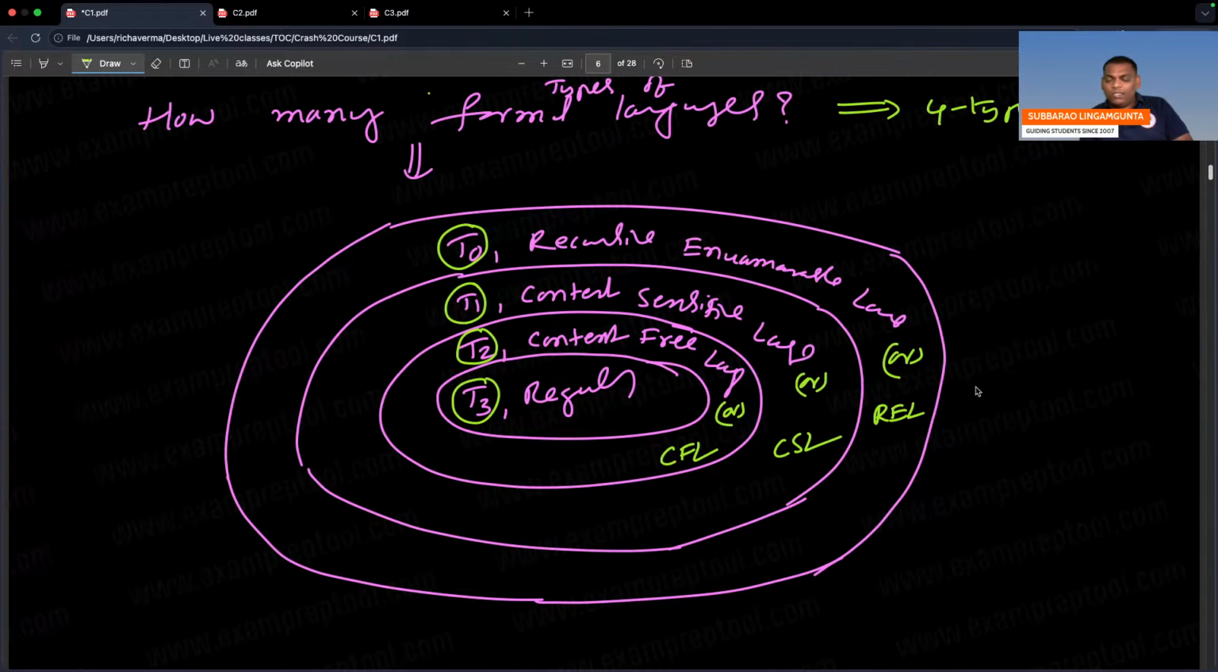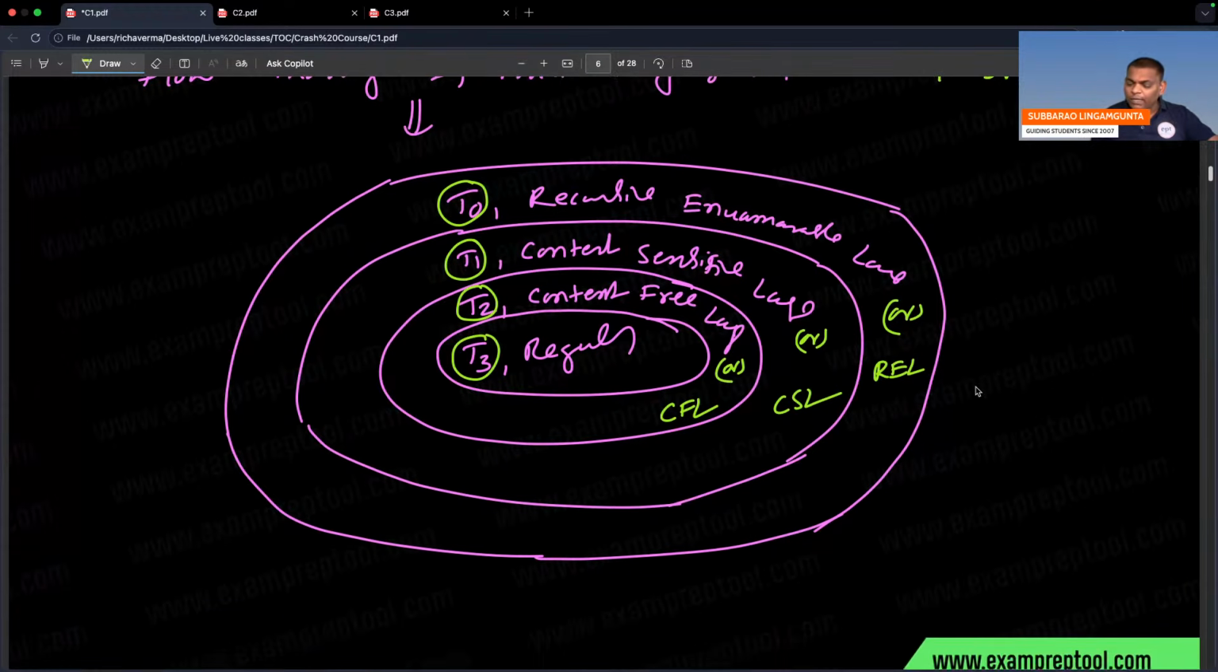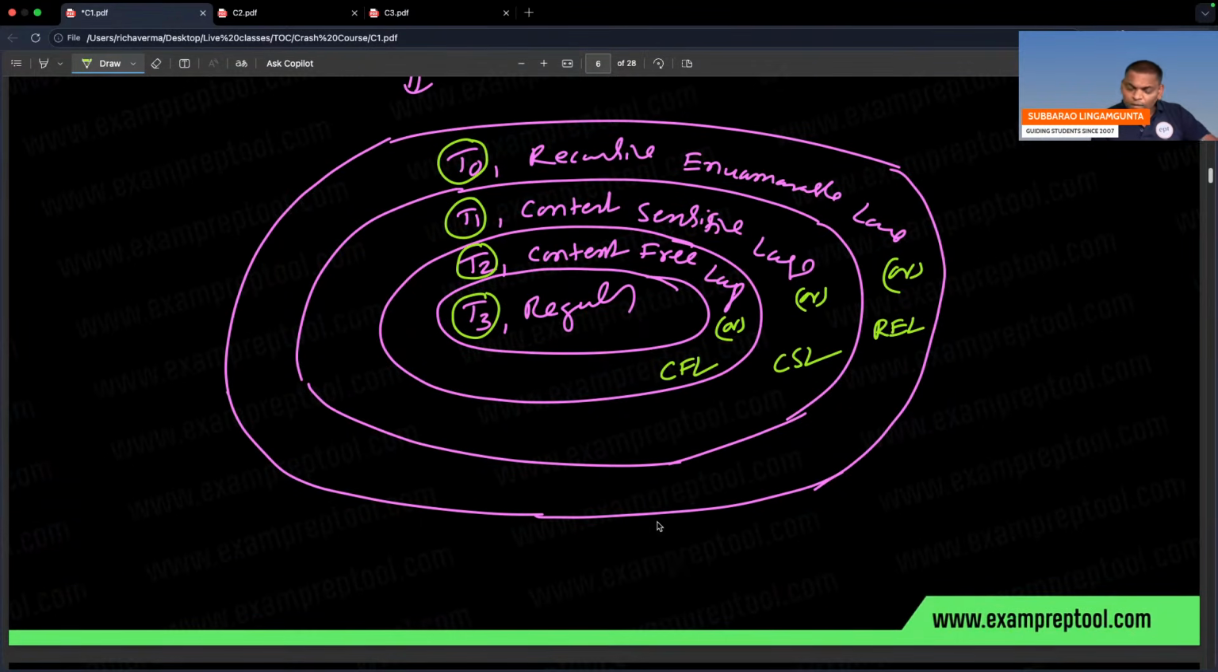Next one, among all of them, which one is superset? Type 0 is superset. Type 3 is subset. So let me write this one. Type 3 is subset of type 2. Type 2 is subset of type 1. Type 1 is subset of type 0.